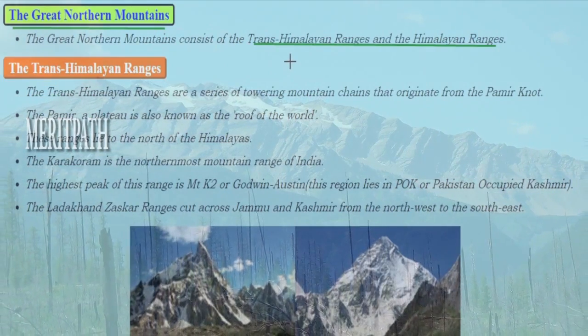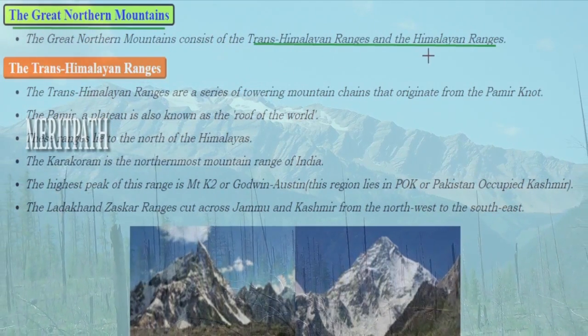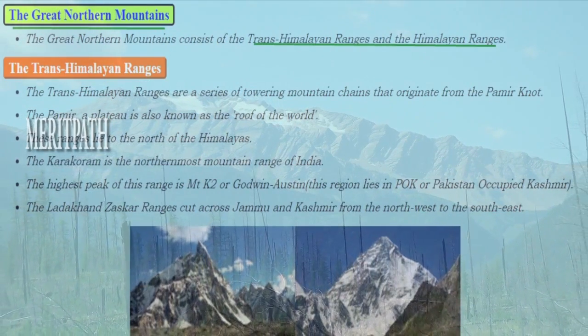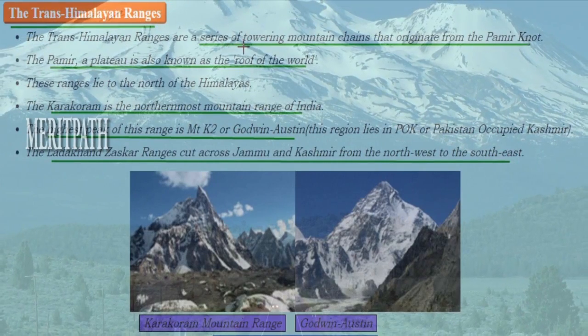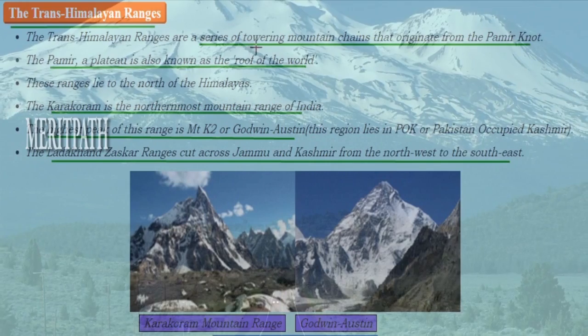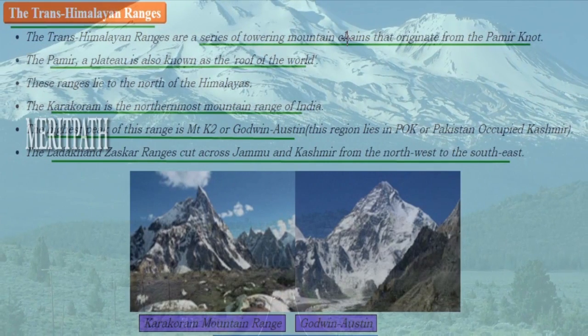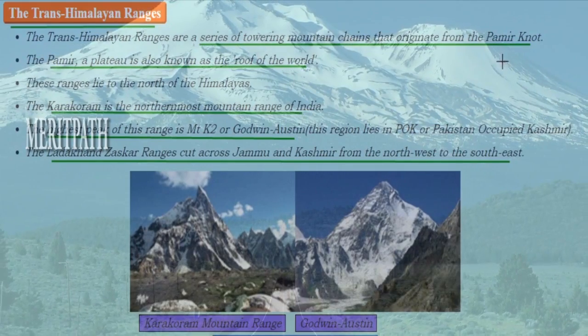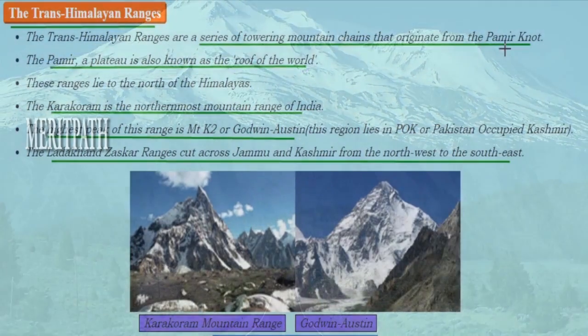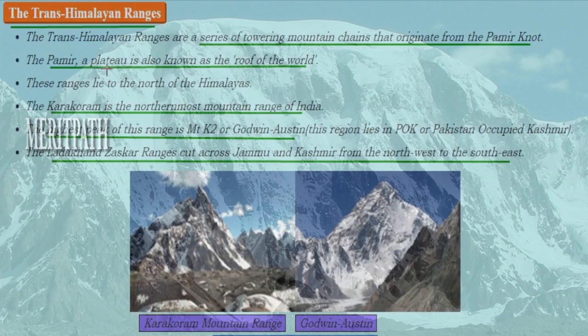These Great Northern Mountains consist of the Trans-Himalayan ranges as well as the Himalayan ranges. So first let's understand about the Trans-Himalayan ranges. These Trans-Himalayan ranges are nothing but a series of towering mountain chains. So they are like big long towers. They originate from the Pamir Knot. When I say Pamir Knot, what does it mean? So Pamir is nothing but a plateau which is known as the roof of the world.